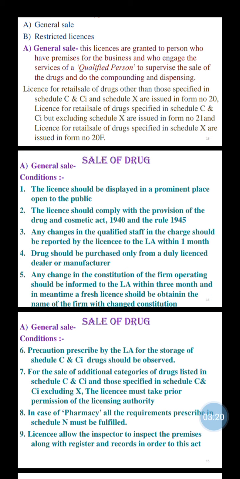Drugs should be purchased only from a duly licensed dealer or manufacturer. Any change in the constitution of the firm operating should be informed to the LA within 3 months, and in the meantime a fresh license should be obtained in the name of the firm with the changed constitution. This is a very important condition: any change in the constitution of the firm, that is its operating members, should be informed to the LA.